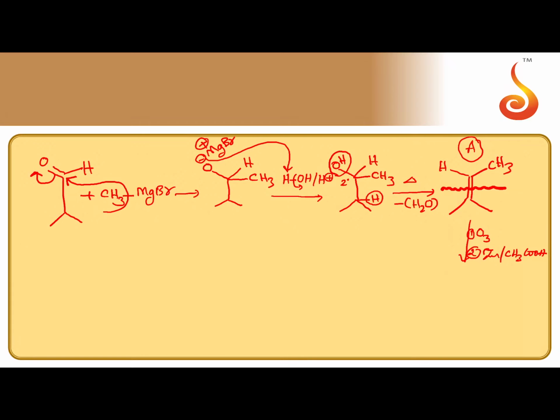We should know how to guess and predict the products during the ozonolysis. Prediction of ozonolysis products is very easy. Just break the C=C double bond. After breaking the C=C double bond, you keep one oxygen at that carbon and attach it with a double bond.